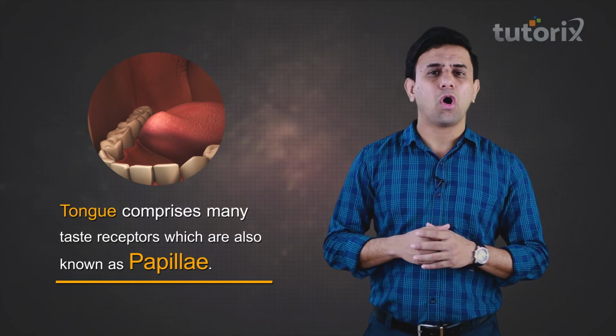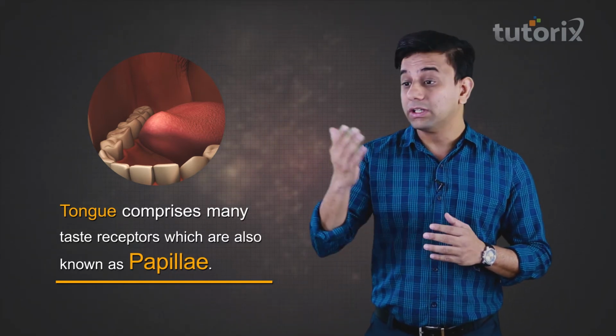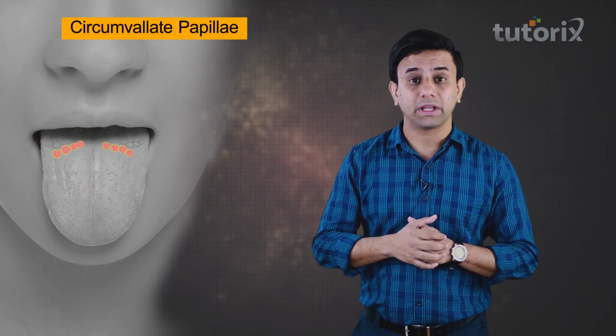Well, you might already know that our tongue comprises many taste receptors, which are also called the papillae. Now, these papillae are located on the dorsal surface of the tongue. In fact, they are distributed at certain locations more on the dorsal surface of the tongue. There are a number of these taste receptors, that is the papillae, which we will be discussing right now. Let us first start talking about the circumvallate papillae.